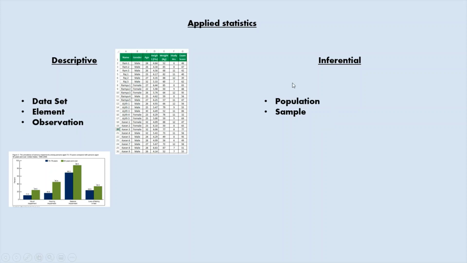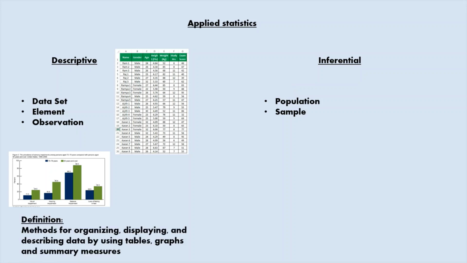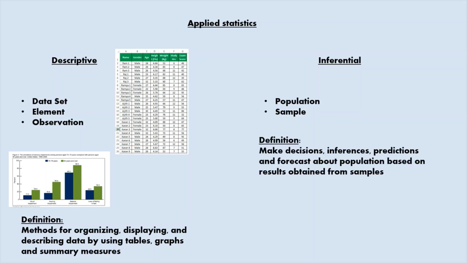Now let's see the definition for descriptive statistics. Descriptive statistics is a method for organizing, displaying and describing data using tables, graphs and summaries. And the definition for inferential statistics is making decisions, inferences, predictions and forecasts about a population based on the results obtained from samples.